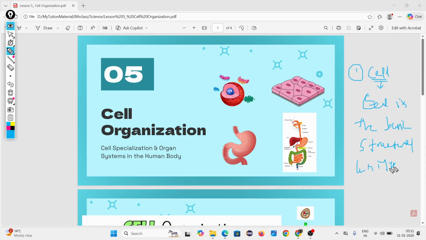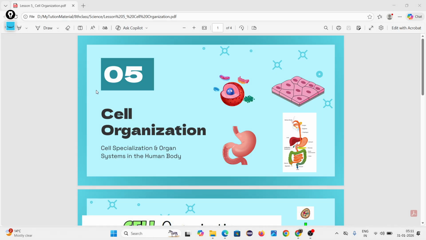What is the meaning of basic structural unit? Like a simple structure, like a building. Our body is made up of the smallest thing called a cell, like a building is made up of bricks, the smallest thing. Due to the cells, our body is getting one structure. So that's why it is called the basic structural unit of life.